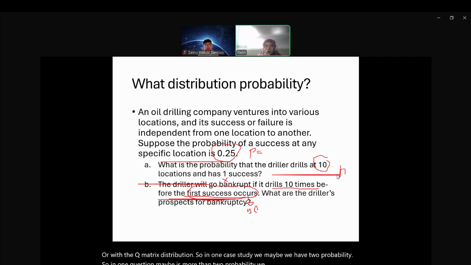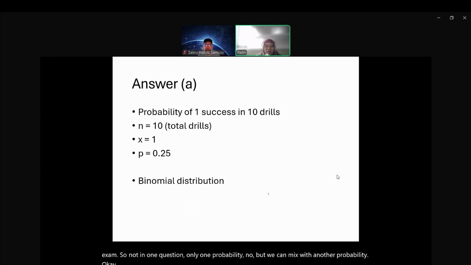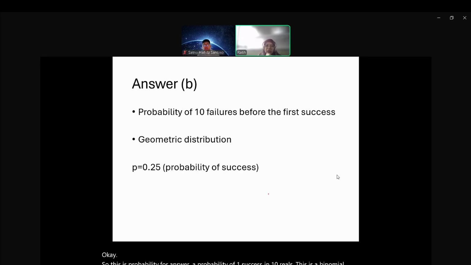We can have binomial and then geometric in one question. It's possible in the exam. So not only one probability in one question, but we can mix with another probability. So answer A, the probability of one success in 10 drills, is a binomial distribution, and the probability of 10 failures before the first success is the geometric distribution.